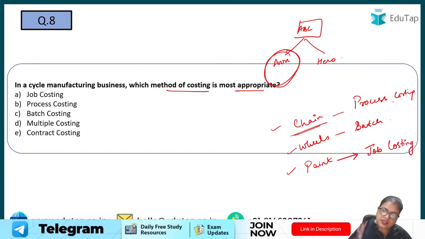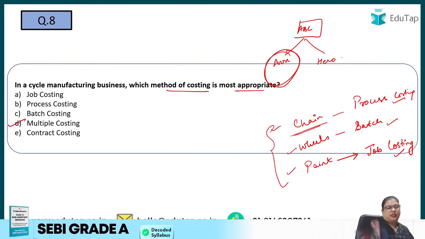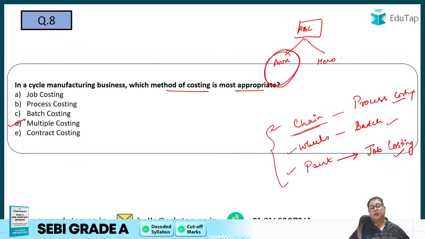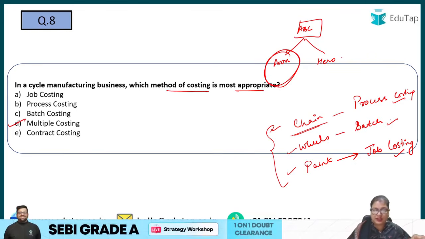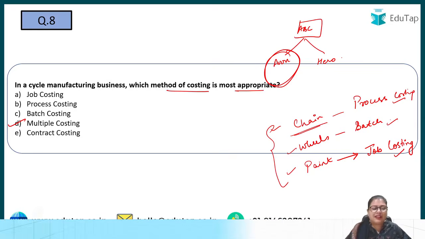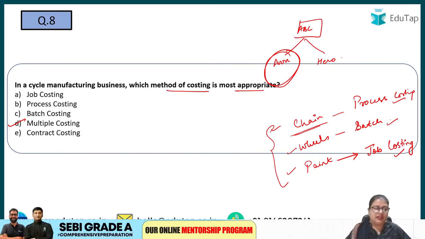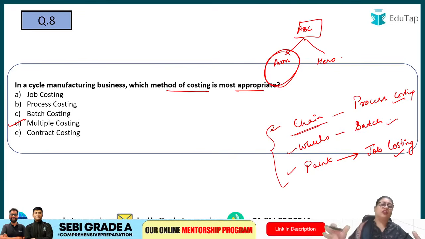So basically, can you see different types of costing we are using for making one cycle, right? So here we are using what? A multiple costing. Here we'll be using multiple costing because we are using different methods of costing, right? Not job costing, not process costing, not batch costing, but yes, we'll be using the integrated version of it, that is the multiple costing. Okay, contract costing is basically not the correct answer because contract costing is for the long